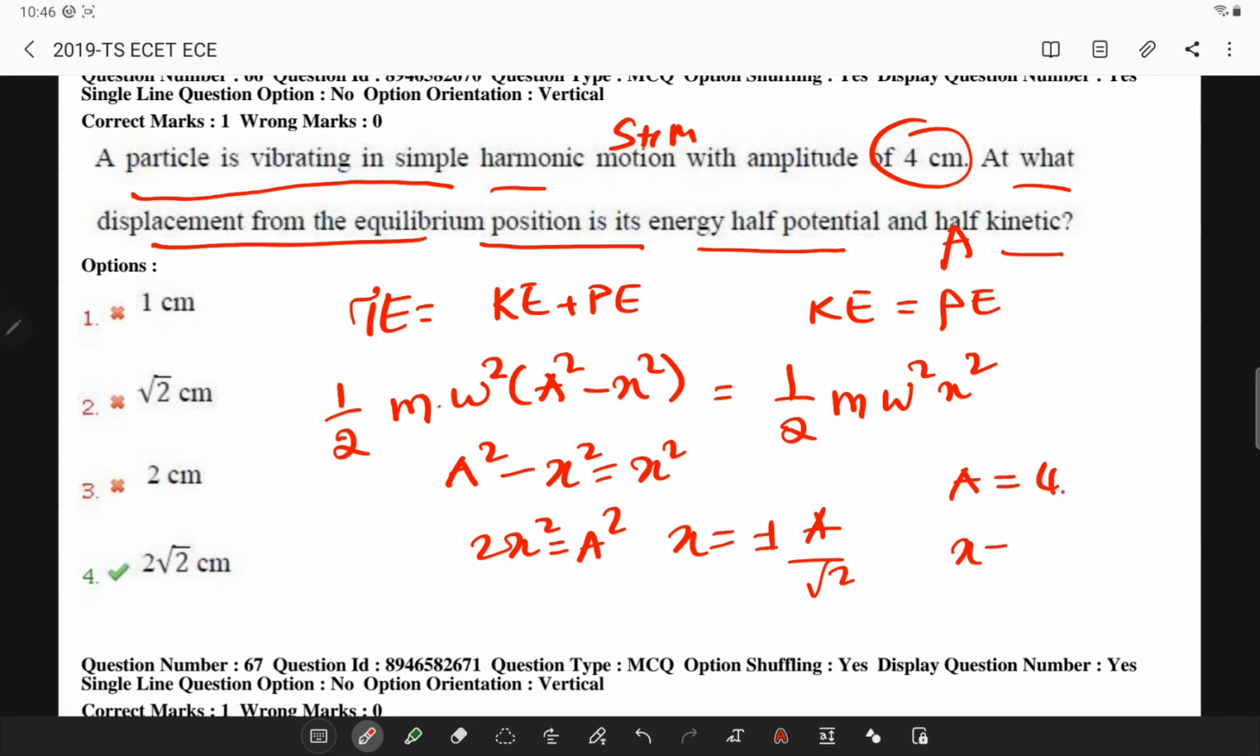Now a is given as 4. If I substitute, x is equal to plus or minus 4 by root 2, and if I rationalize it, I will be left with x is equal to plus or minus 2 root 2.